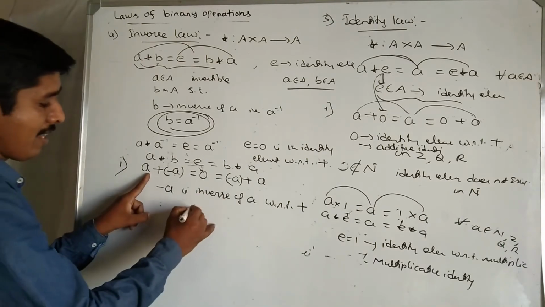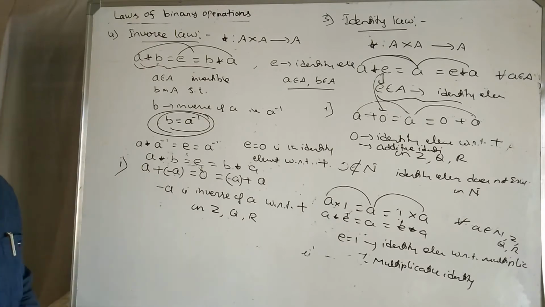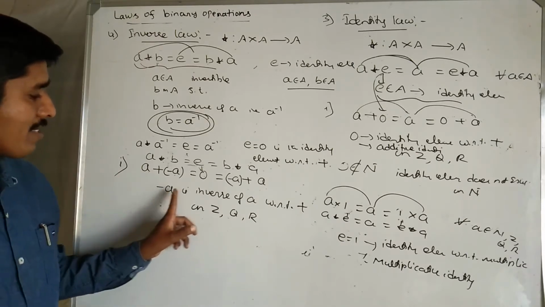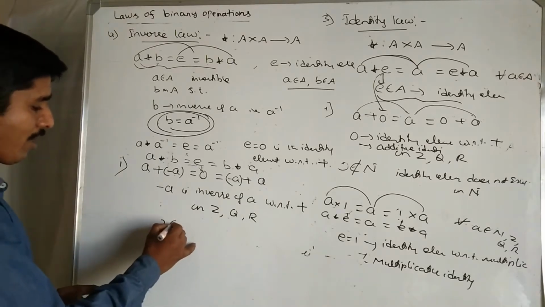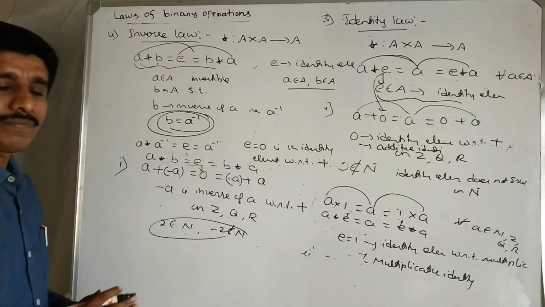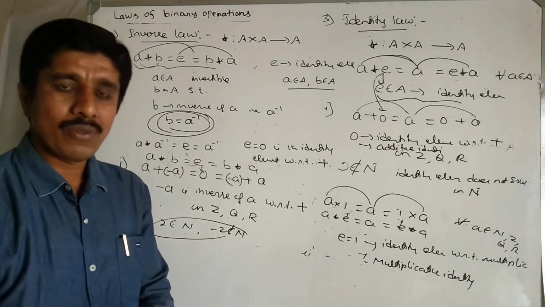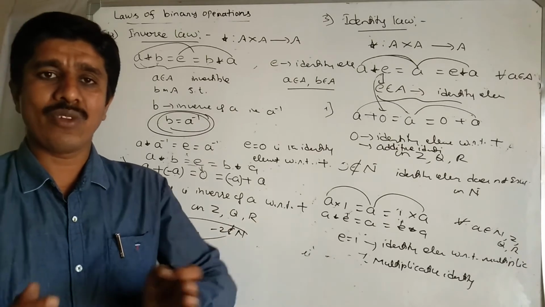This holds on sets such as integers, rational numbers, real numbers. But this negative minus A does not exist on the set of all natural numbers. For example, 2 belongs to N but minus 2 doesn't belong to N. Therefore, with respect to addition, the inverse of natural numbers does not exist.